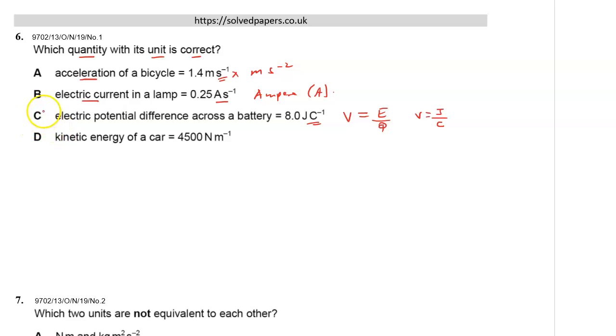So this is correct. The unit of kinetic energy is not Newton per meter. It's actually Newton meter, because 1 joule is the same as 1 Newton meter, not Newton per meter. So the correct answer there is C.